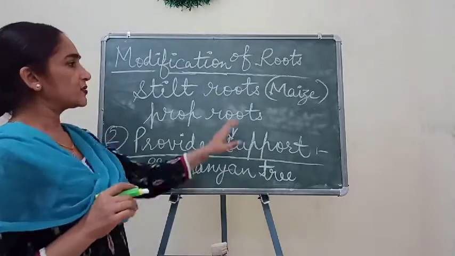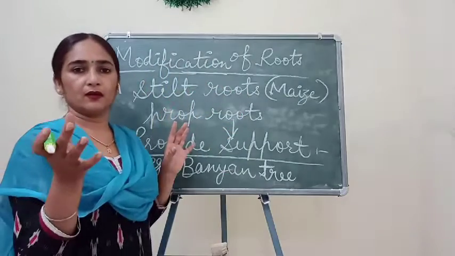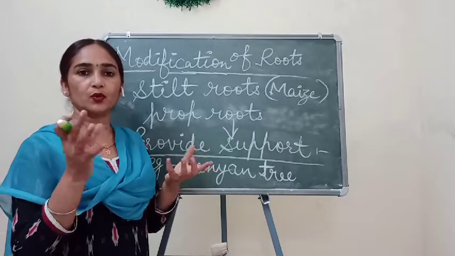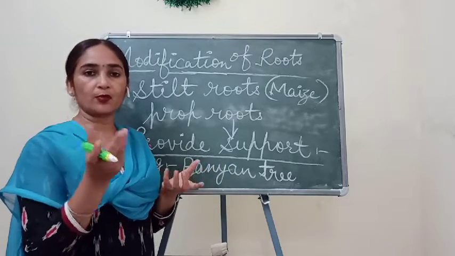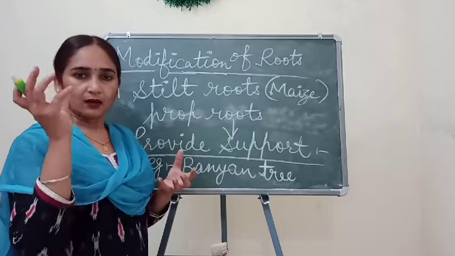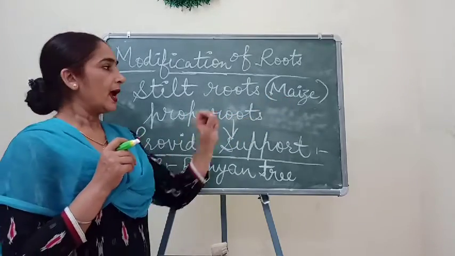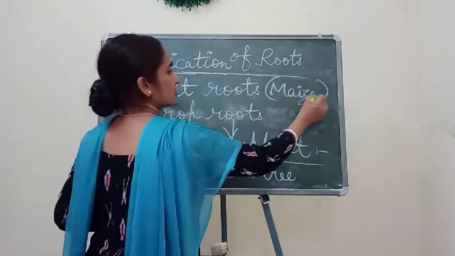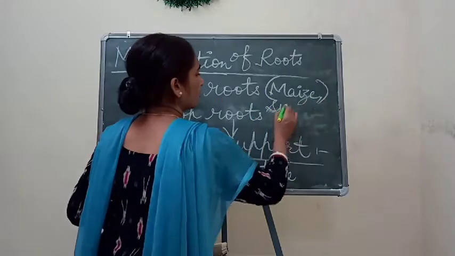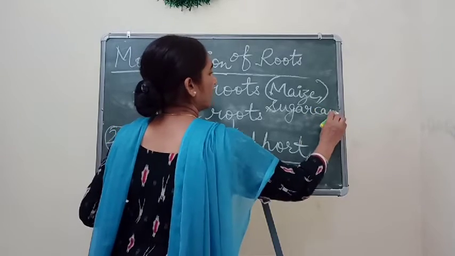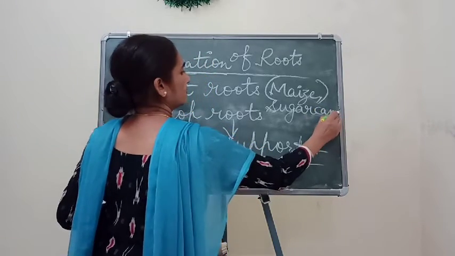Okay, maize means this corn plant. You know, भुट्टा आप लोग खाते हैं या popcorn खाते हैं, that kind of plant is called the maize plant. And other than maize, in sugarcane also you can see these roots.